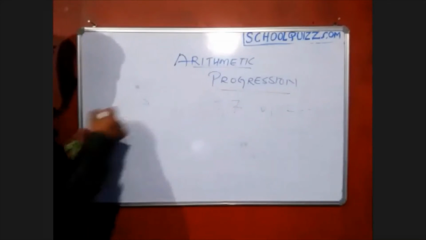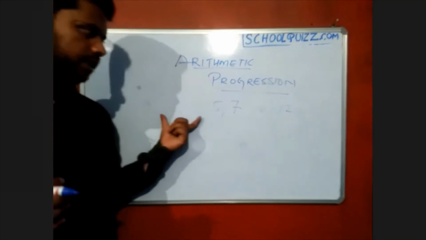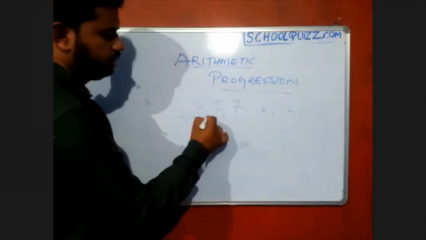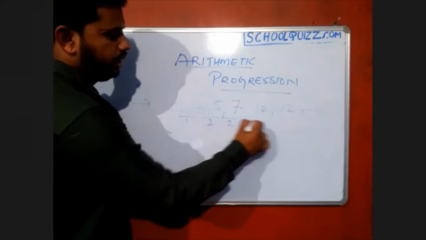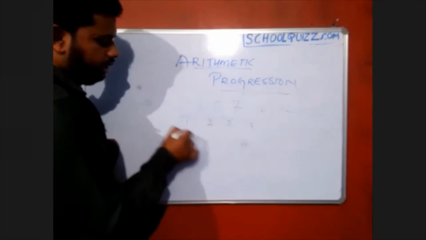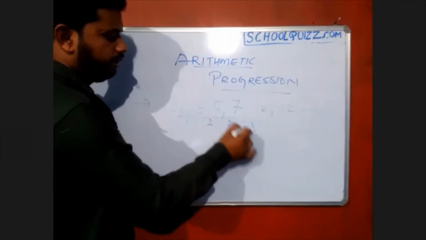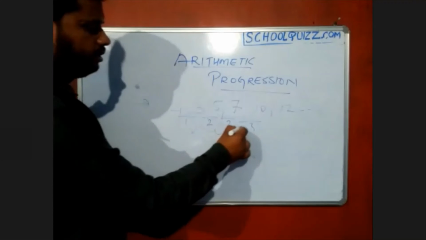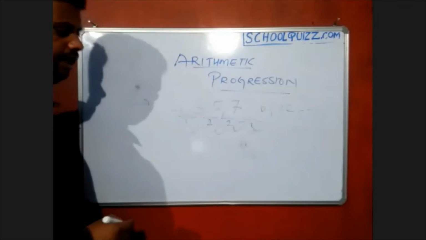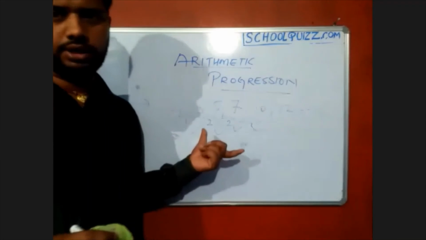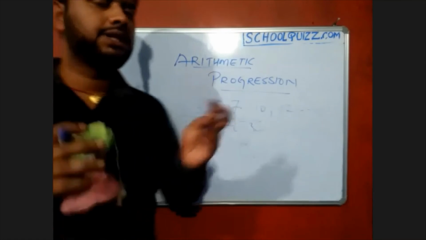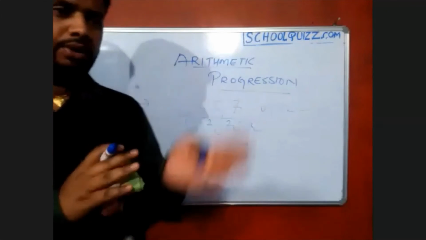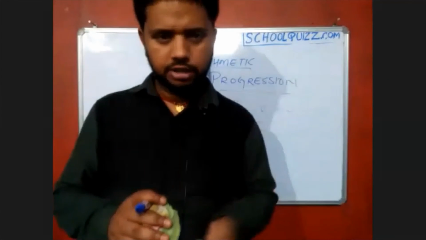Is it an arithmetic progression or not? Okay, here the difference is 1, here it is 2, here it is 2, again here it is 3. So by seeing the differences of the terms, we are getting different values. If they are different values, then we can't say that it is a progression. Progression means a fixed number we have to add to the particular numbers, and whatever series we get, that is an arithmetic progression.